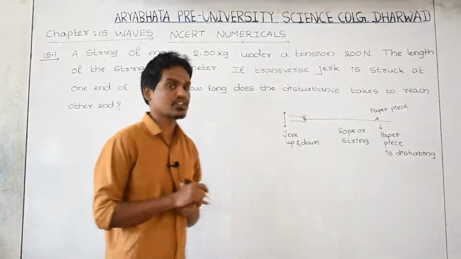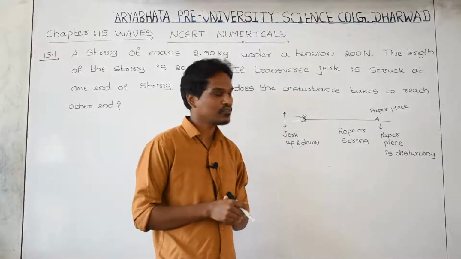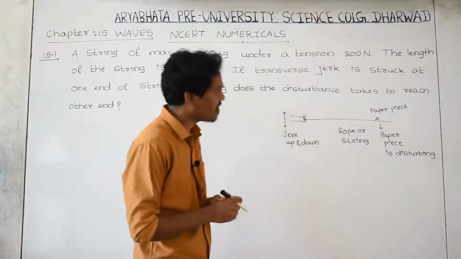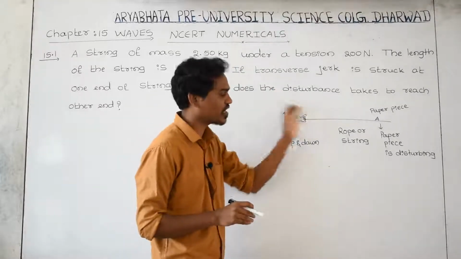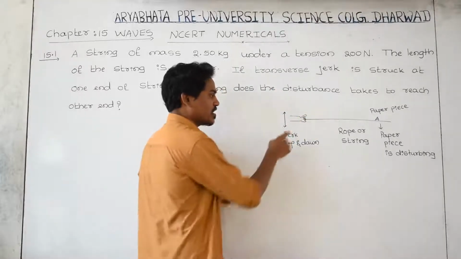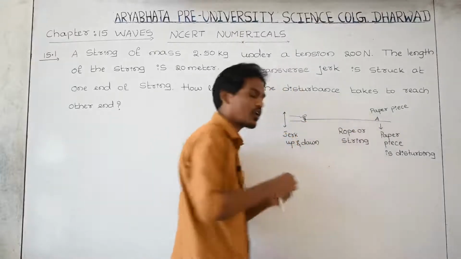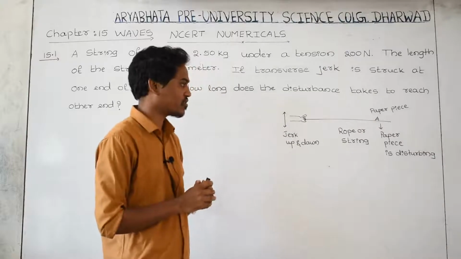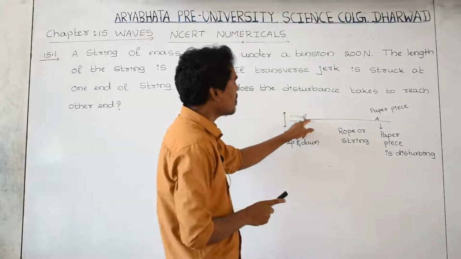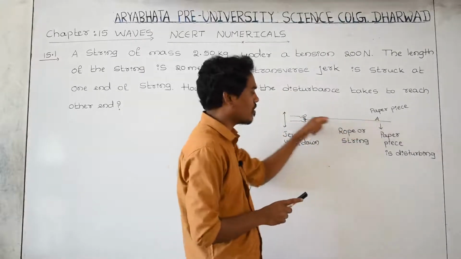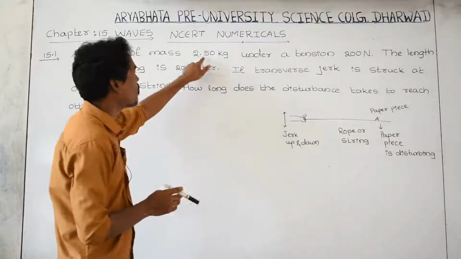First you need to understand what has been given here. For your better convenience regarding the question, I have given the diagram. Let us take, this is my hand, this is a rope or a string or a wire, as per your convenience. The total mass of this string given is 2.50 kg.